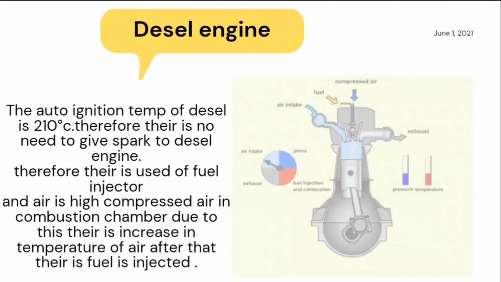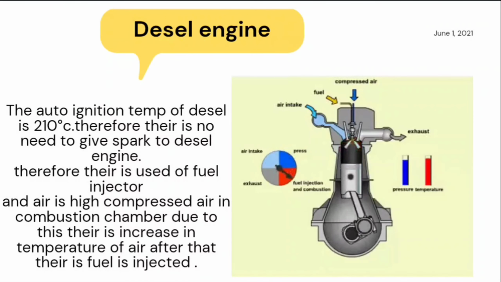The carburetor mixes air and fuel, and provides it through the intake valve to the combustion chamber. Now see the diesel engine. In a diesel engine we use the fuel injector. The ignition temperature of diesel is 210 degrees Celsius. Therefore there is no need to give a spark to a diesel engine.